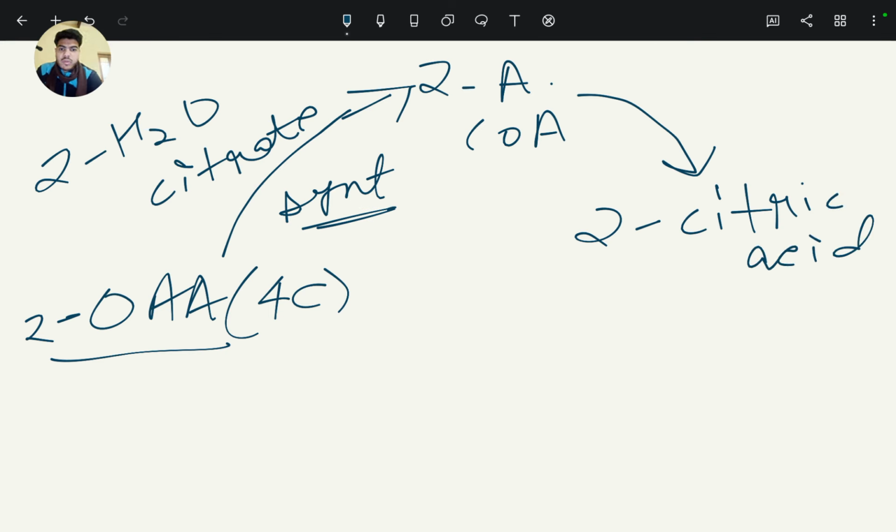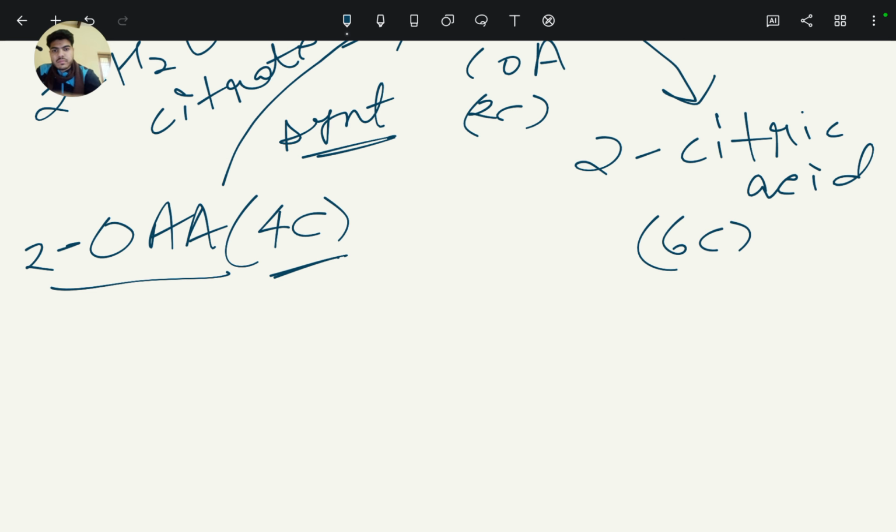So acetyl coenzyme A has two carbons in its molecule, and oxaloacetic acid has four carbons, forming a six carbon product. This first reaction is known as condensation reaction.